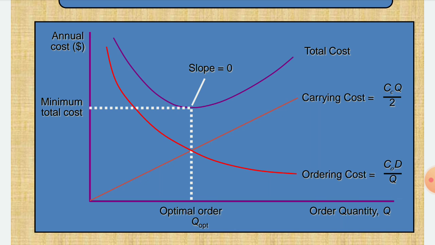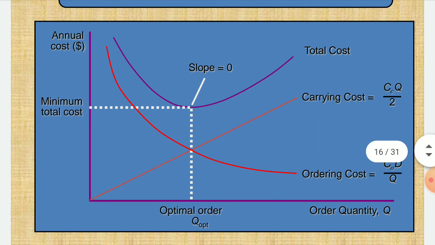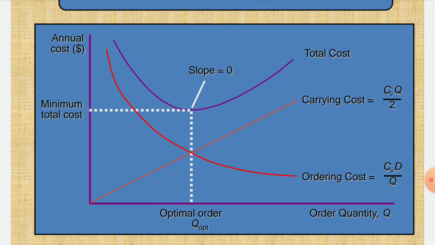But where the optimal order quantity lies is achieved by the intersection point of the carrying cost and ordering cost. That intersection point should be extended with a vertical line. It will reach the total cost curve, and that will give the minimum total cost. So from this graph we can find the optimal order point.